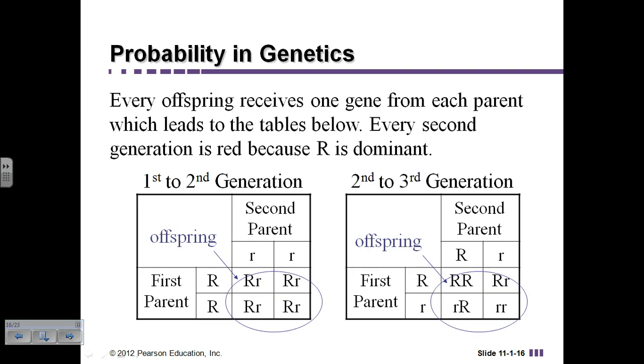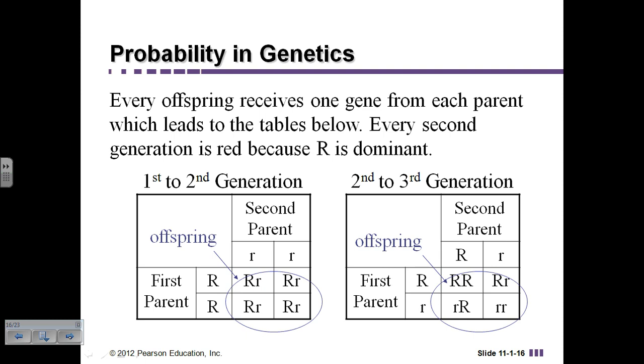So if you have two parents and one of the parents is red and the other parent is white, and they're referring to the little r as being white, then these are the possible combinations that you could have. So what happens here with first generation to second generation is that since the capital R is dominant, every single offspring has a capital R in it.